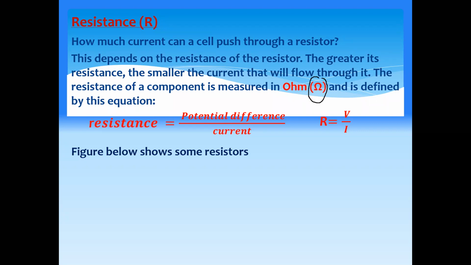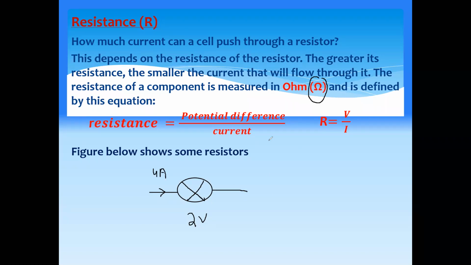So if you want to find the resistance of any component, you need a voltage and you need a current. For example, if there is a lamp, and the voltage across the lamp is 2 volts and the current of 4 ampere is passing through it, what is the resistance of this lamp?